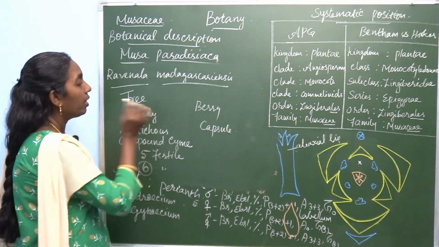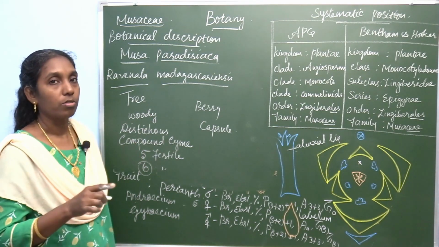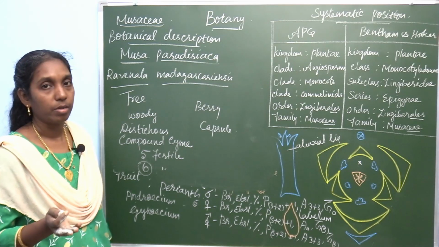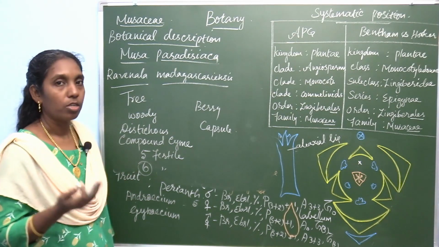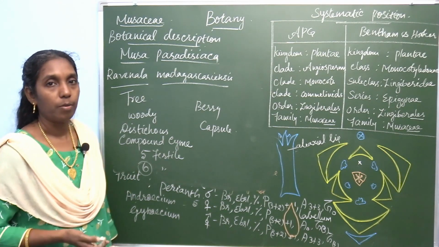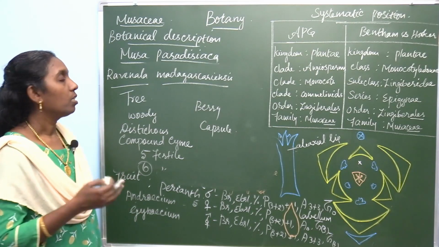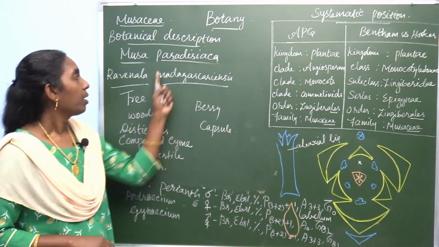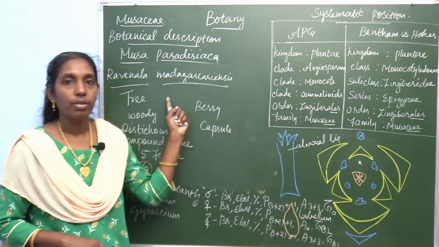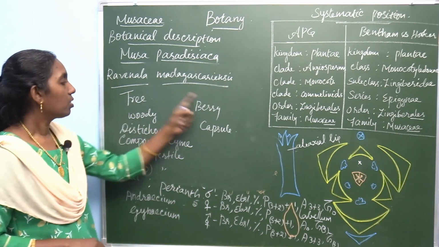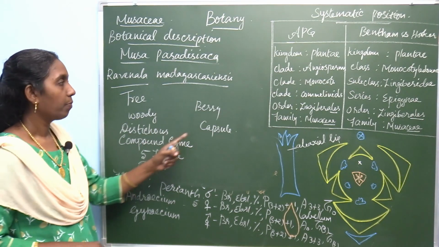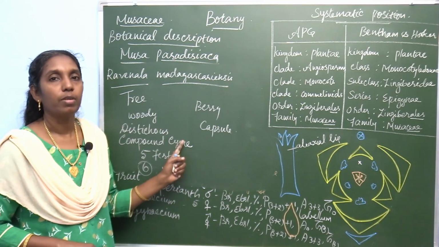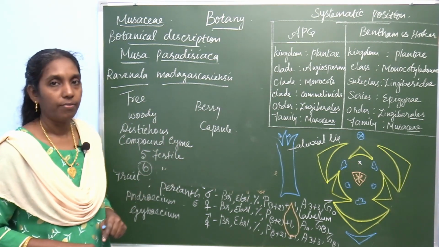So these differences are another important question, sometimes a 5 mark, 3 mark or 2 mark question, where you can write any 2 or 3 points. What are the differences between Musa paradisiaca and Ravinala madagascariensis? Draw a table with columns and write the differences.